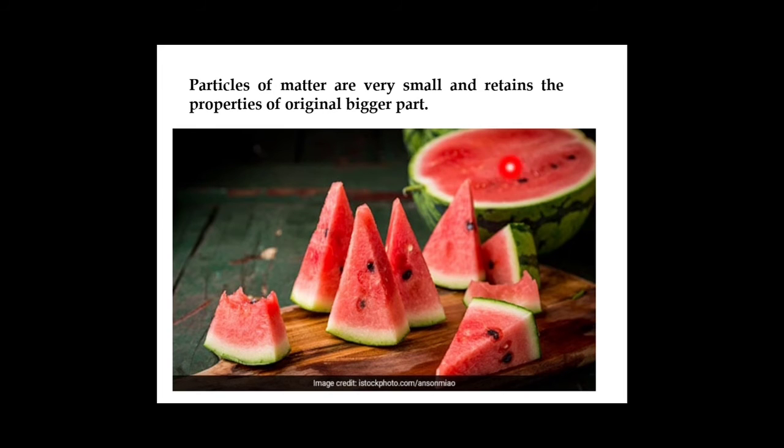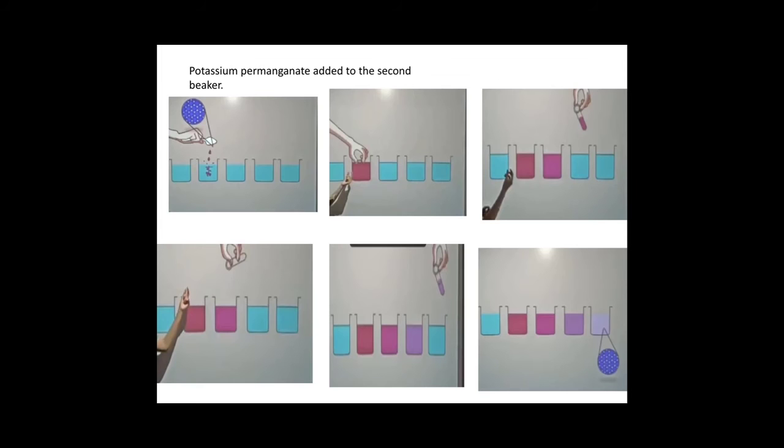Particles of matter are very small and retain the properties of the original bigger part. Take small pieces of watermelon and the bigger one too. Compare the taste of the small watermelon piece with the bigger one. Small pieces of watermelon taste the same as the bigger part.